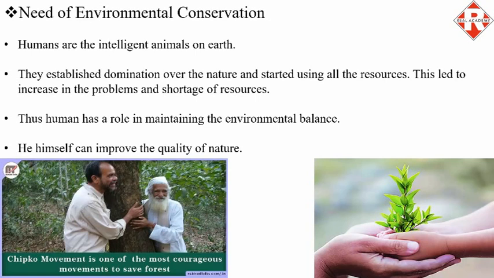This was the first half of the chapter. Let's move to the second half, that is biodiversity. What is meant by biodiversity? For the answer, let us break the word. Bio, that is living, and diversity, that is variety. It relates to the variety present in living organisms.